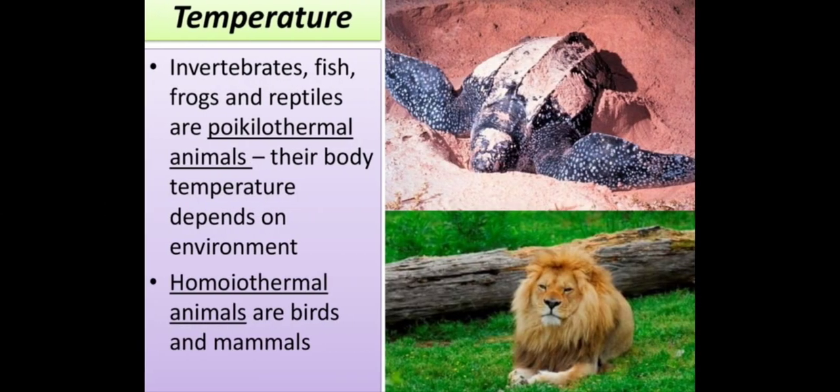Now, there are different invertebrates, fish, frogs, and reptiles that are poikilothermal animals. Their body temperature depends on the environment. The homoiothermal animals are birds and mammals.